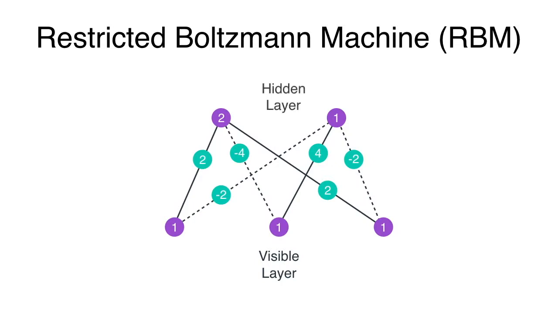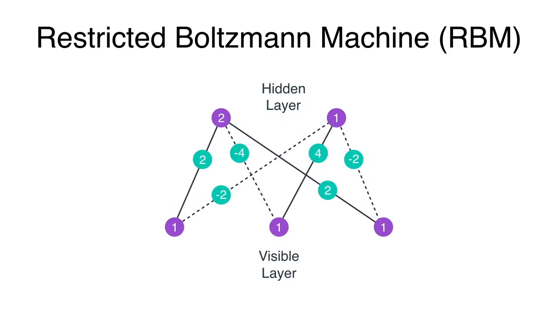None of the nodes in each of the layers are connected to each other, but every node from the visible layer is connected to every node in the hidden layer, and each edge has a value or weight. And again, the reason they're called the visible and hidden layer is because the visible layer is the one that we see in our data set, the one that we have to explain the behavior of, and the hidden layer is the one we don't see, the one we have to imagine to be able to explain the behavior of our data. So again, in the example, our visible layer were the people and our hidden layer were the pets.